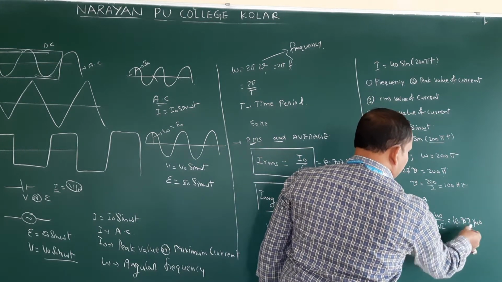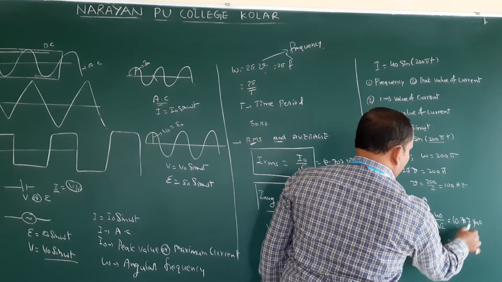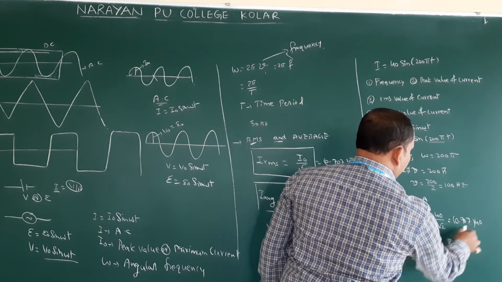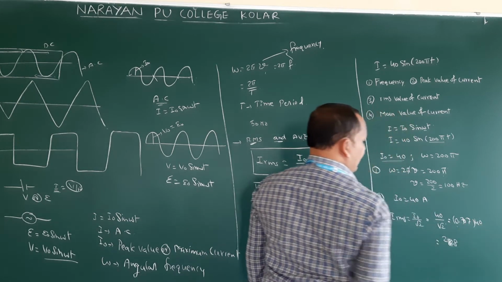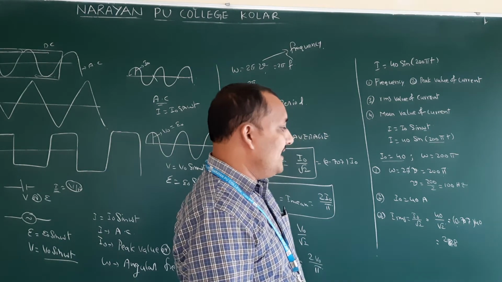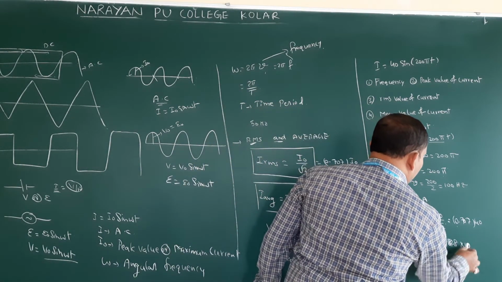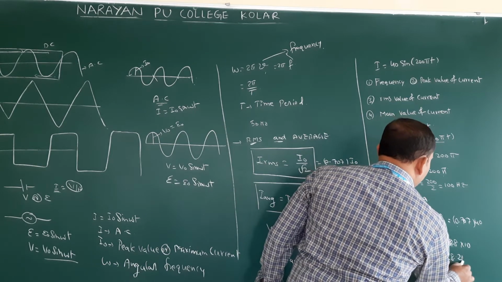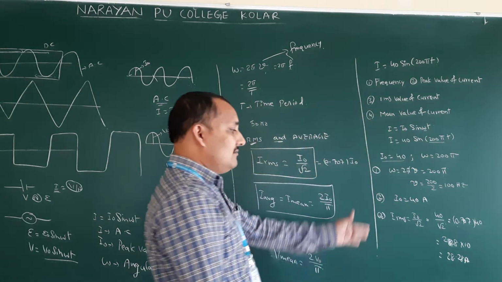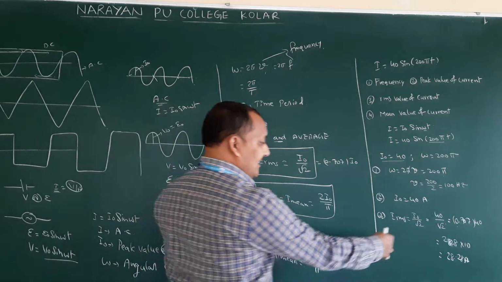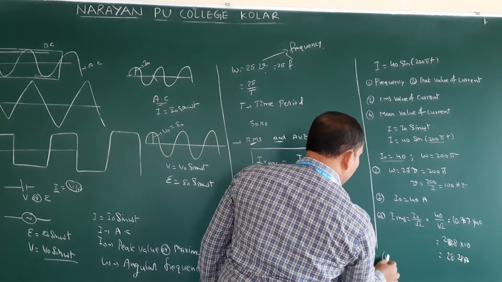So 7 4s are 28, 28, isn't it? So 2.828, or sorry, 10 is also there. Therefore, into 10, 28.28 amperes. You can check whether it is the same answer or not. Otherwise, you can correct it once. Any decimal place is going to be wrong.